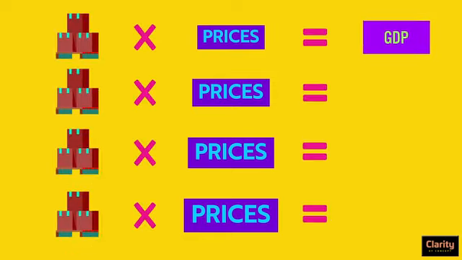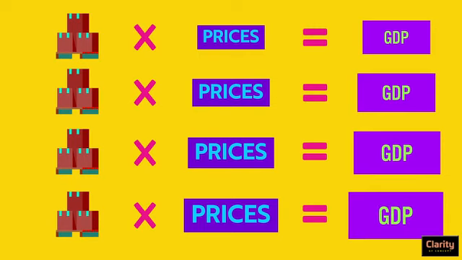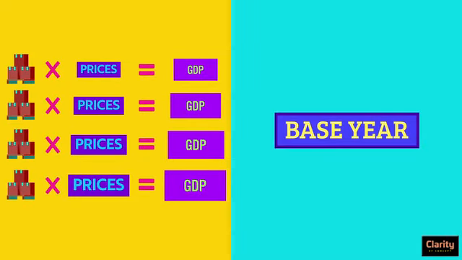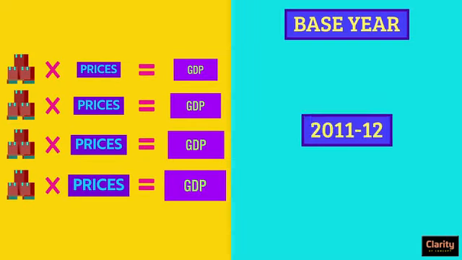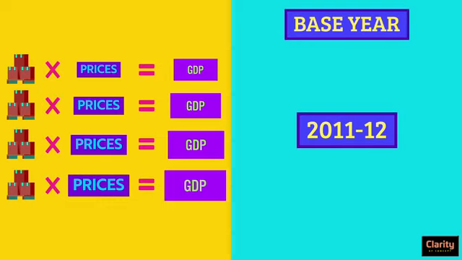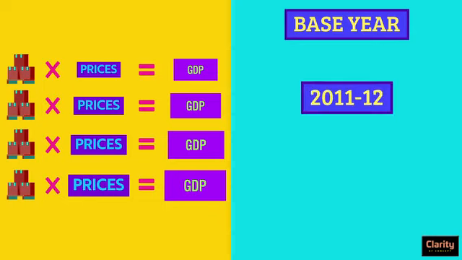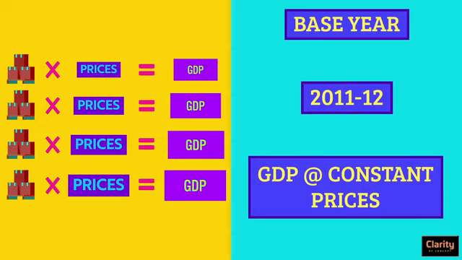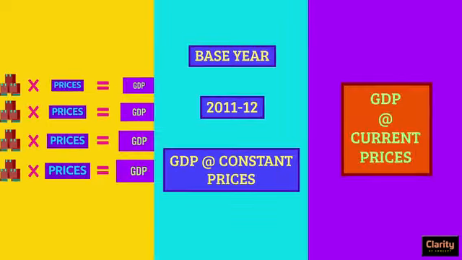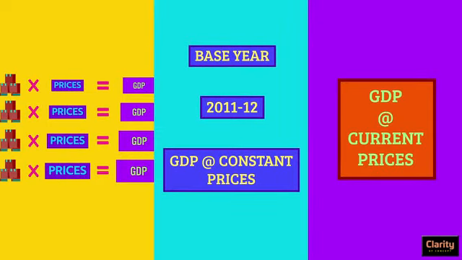Same quantity of goods produced will give bigger GDP just because of rises in prices without any real increase in production. To solve this, one base year is taken as standard reference. It is currently 2011 and 12. Price level of this base year is used to calculate GDP for all subsequent years. Since it is calculated using 2011 and 12 base year price level, it is called GDP at constant prices. If you calculate it using price level of that particular year, then it is called GDP at current prices.